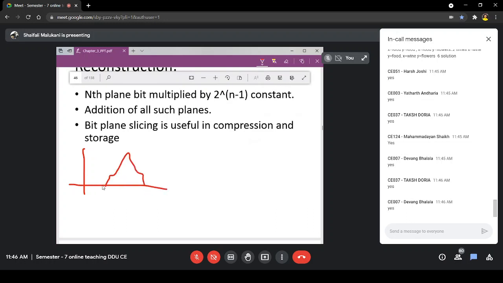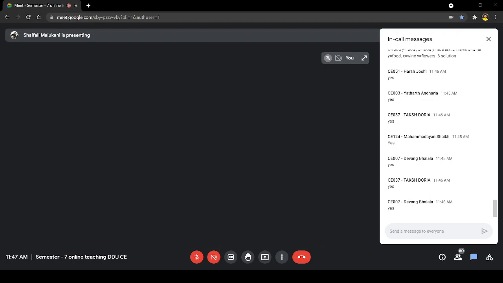That means it has this type of distribution of intensities, and some intensities are not existing. Then you can equalize it so that the existence of all possible intensities is almost equal. So the occurrence of them is equal.